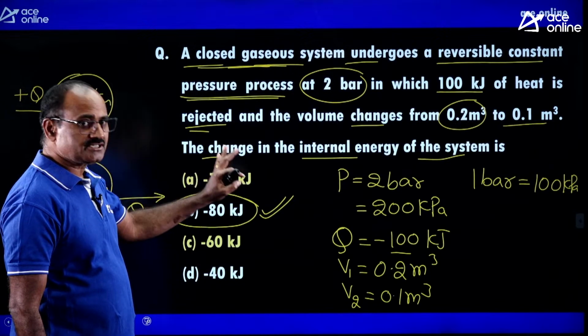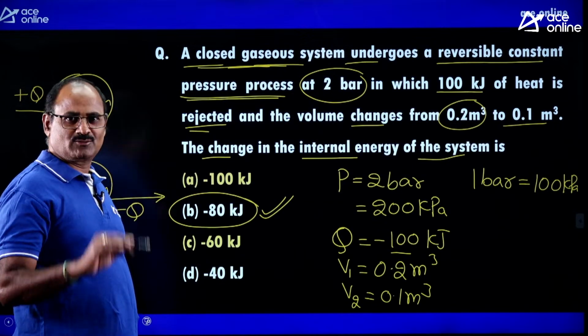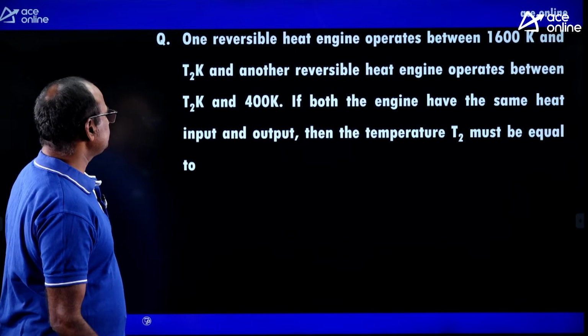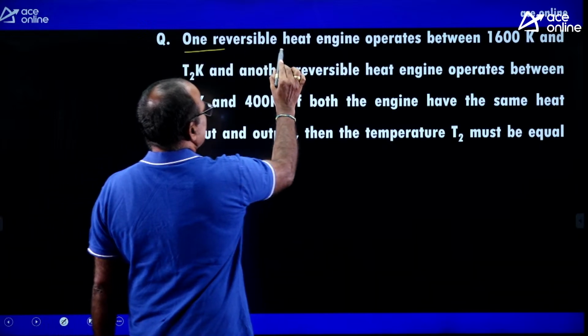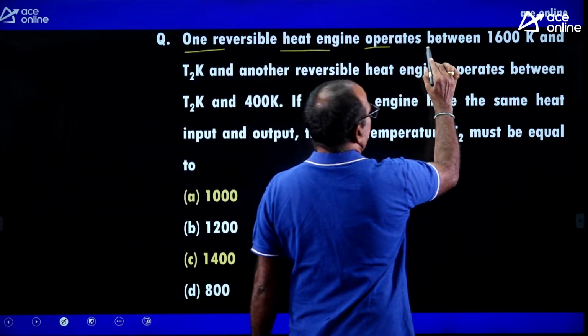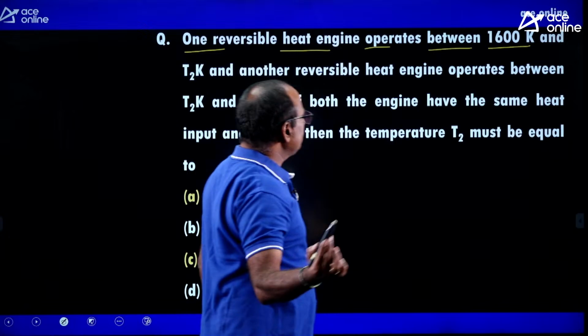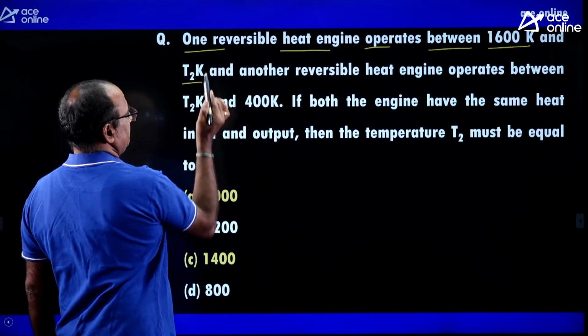This is the most expected question, the most important question, right? Similarly, look at another important question. It is asked like this: one reversible heat engine operates between 1600 Kelvin and T2 Kelvin.